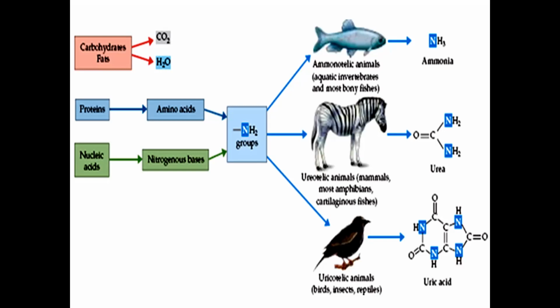So basically the bony fishes are ammonotelic animals. Then the animals which secrete urea are known as ureotelic animals, like mammals, like we humans. The cartilaginous fishes and most of the amphibians are also ureotelic. They excrete urea as a nitrogenous waste. Then the animals which excrete uric acid are known as uricotelic animals, like birds, insects, and reptiles.